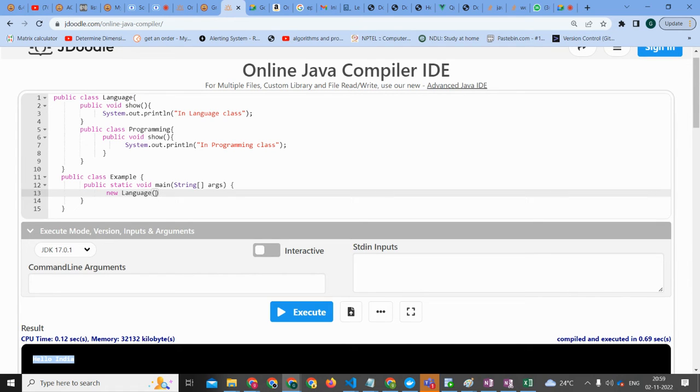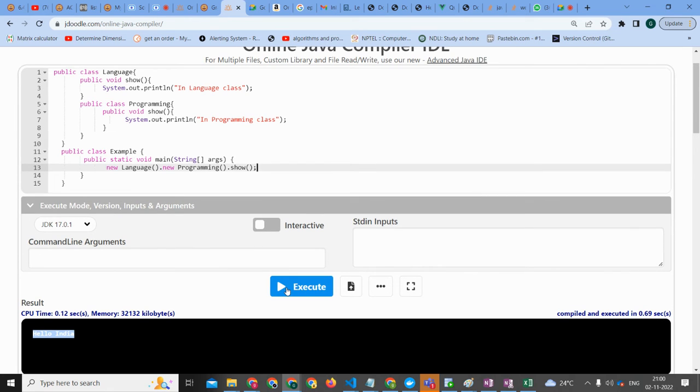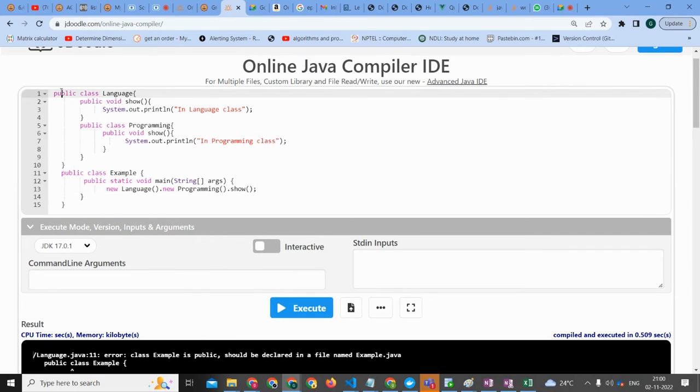I think, but we don't have a constructor. I think new language dot new programming dot show. I don't know. Just see how crazy this is. All right. So it's public.